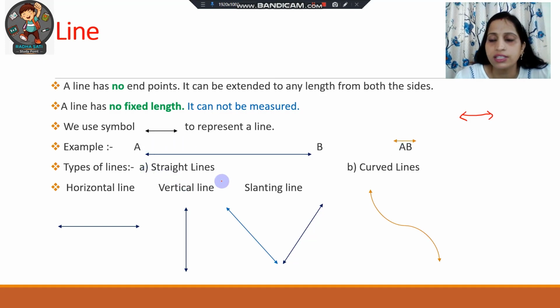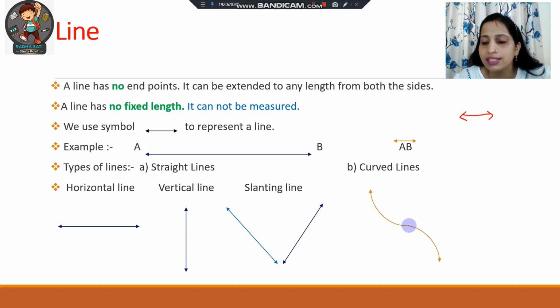Now we will discuss two types of lines, that are straight lines and curved lines. Straight lines we further divide into 3 types. This one is an example of a horizontal line. This one is a vertical line and these are slanting lines. Now let's move on to the curved lines. This is a curved line. Similarly, we can draw a line like this and put the symbols on both the ends. So this is also an example of a curved line.